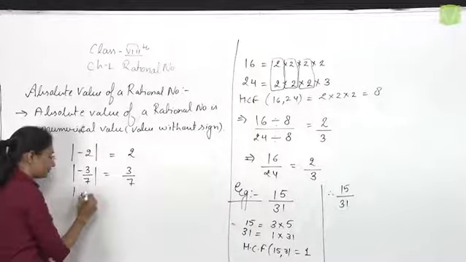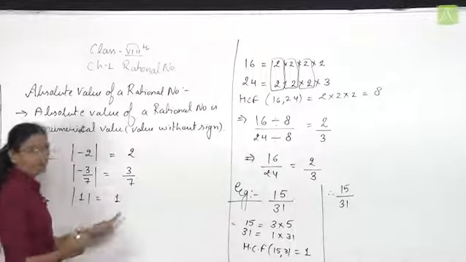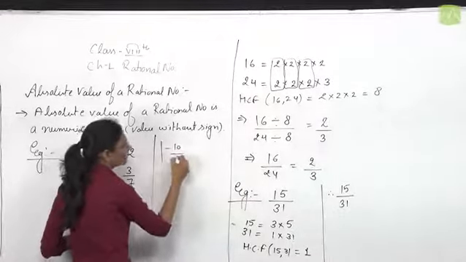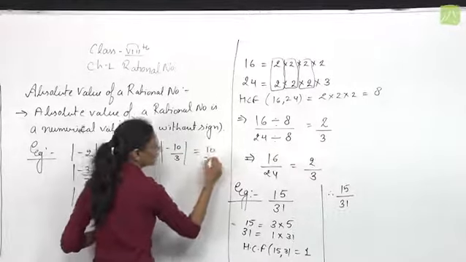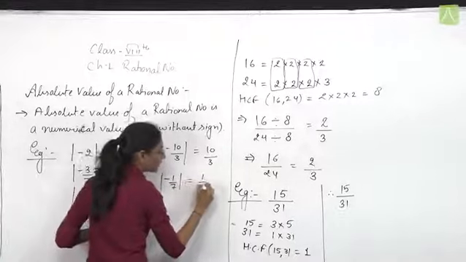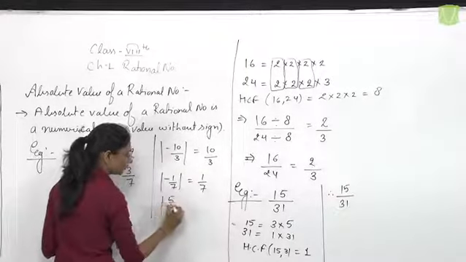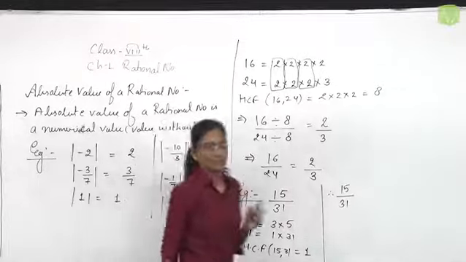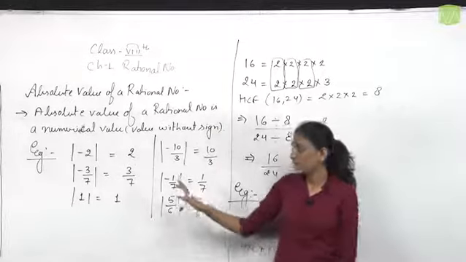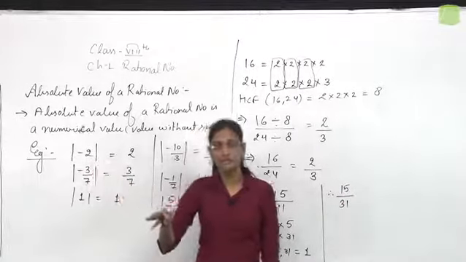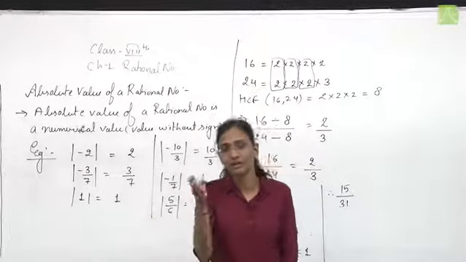Absolute value of 1 is 1. Absolute value of -10/3 is 10/3. Absolute value of -1/7 is 1/7. Absolute value of 5/6 is 5/6. Therefore, in short, whenever we are asked for the absolute value, just ignore the sign and put the numerical value, whatever is given.